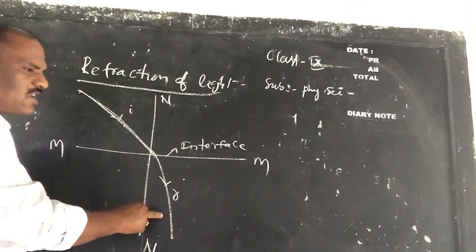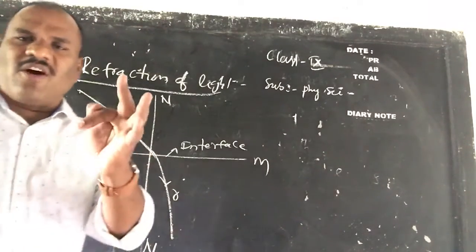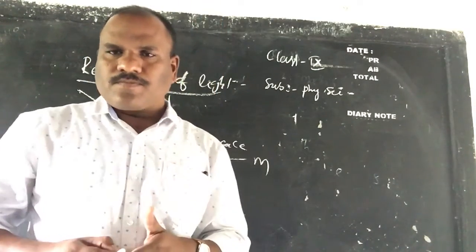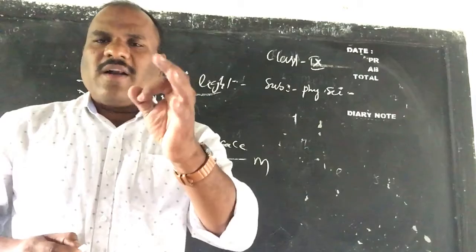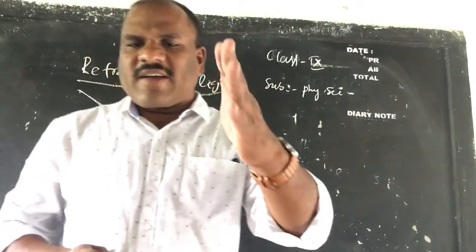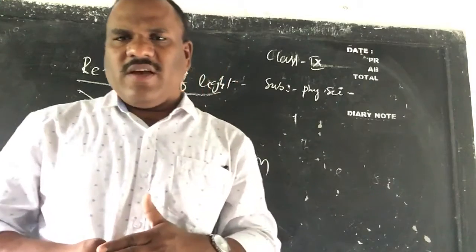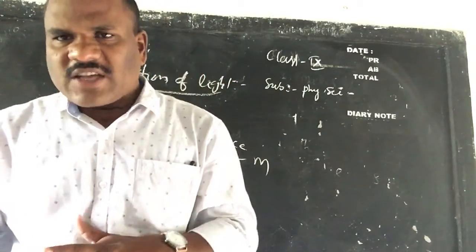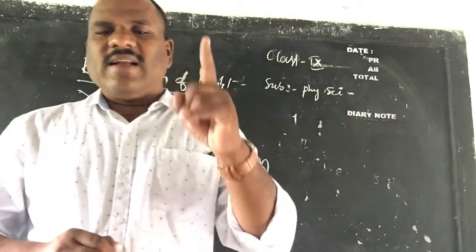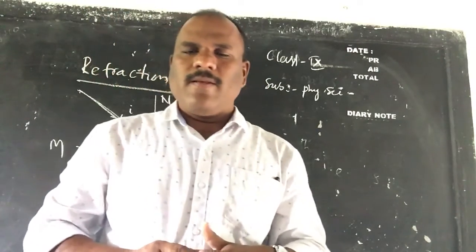It changes its direction due to the change in speed of light when it enters from one medium to another medium. It is called refraction of light, children. Only when the light ray travels along the normal to the surface, it does not change direction. In all other cases, light bends during refraction.